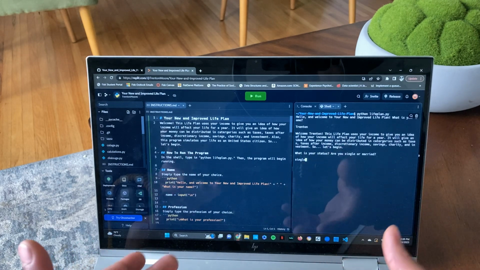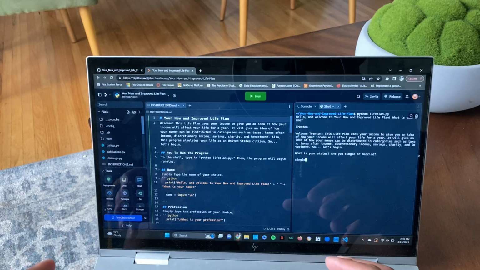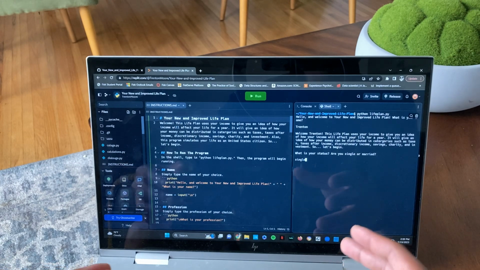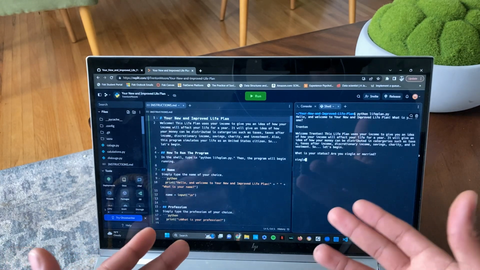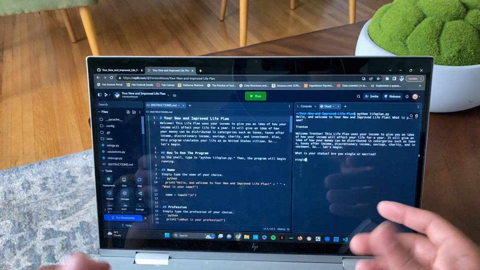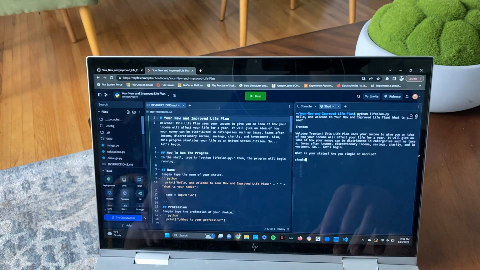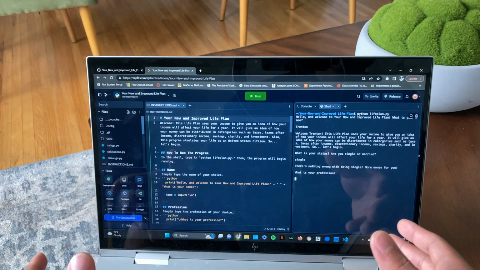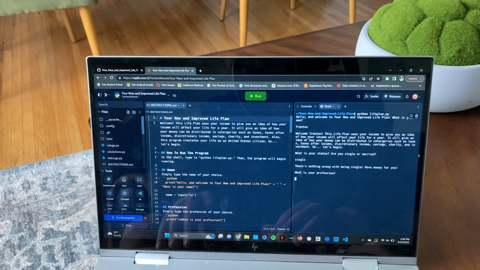And you'll notice if you look at my code, you'll see that I have a list, and what you'll see is that I have single with an S that's capitalized and single with an S that's lowercase. Same thing with married. So I consider stuff like that. And it says, nothing wrong with being single, more money for you. So what do I want to do?